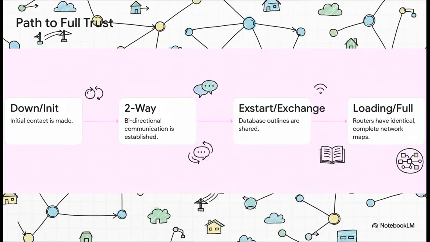And this process of becoming neighbors isn't instant. It happens in stages, almost like a real conversation. It starts at Down, where a router is all alone. Then Init: hey, I hear you. Then Two-Way: awesome, we can hear each other. From there, they figure out who shares their map first, exchange the highlights, and then all the details, until they hit the Full state. That's the goal, two routers with identical, perfect maps of the network.